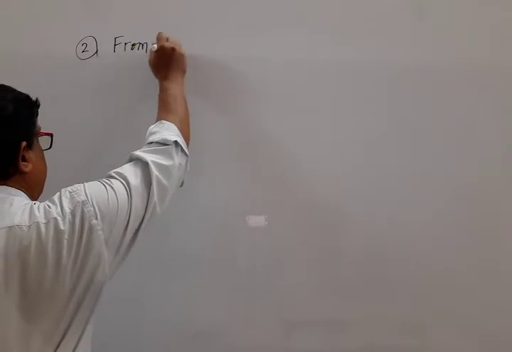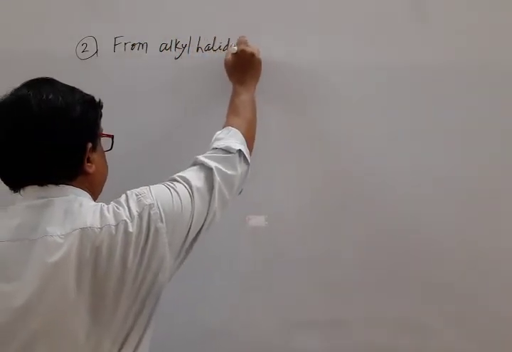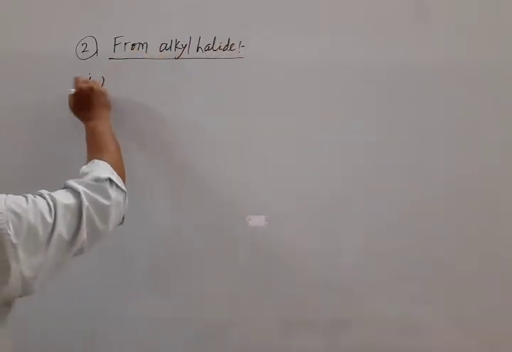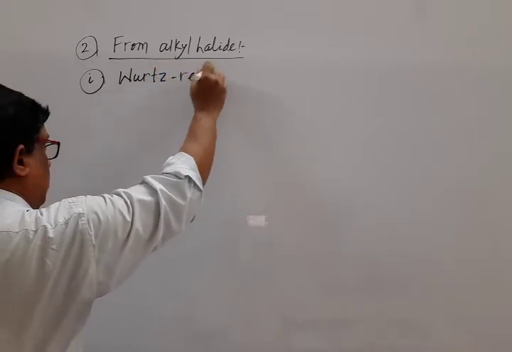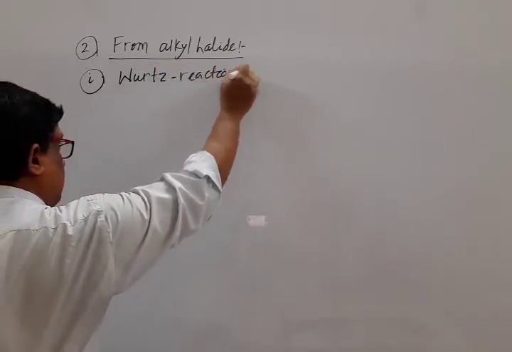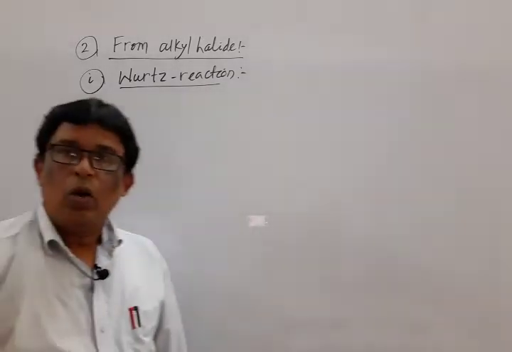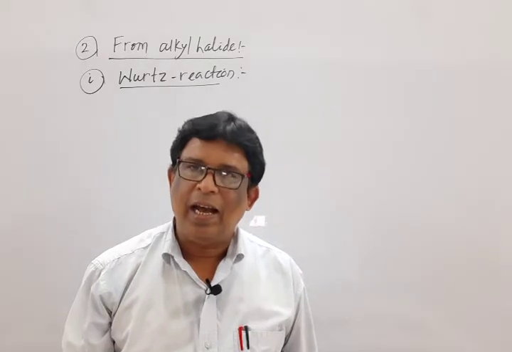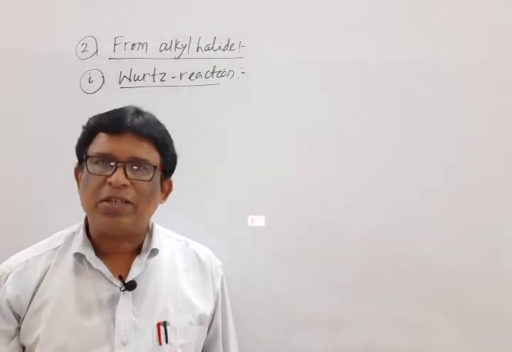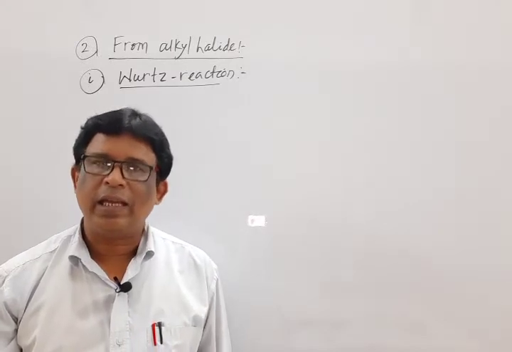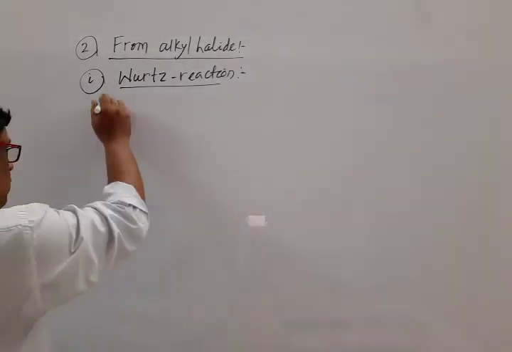So, second method, from alkyl halide, method one, Wurtz reaction. So, what is the statement for Wurtz reaction? That means when two molecules of alkyl halide are heated with sodium metal in presence of dry ether, an alkane is formed. Note down the equation. Before that, write down the statement.